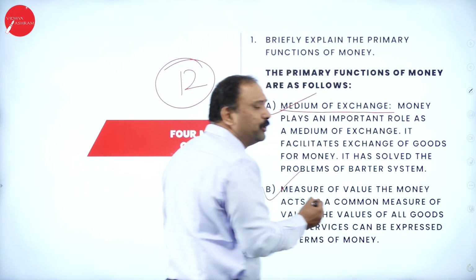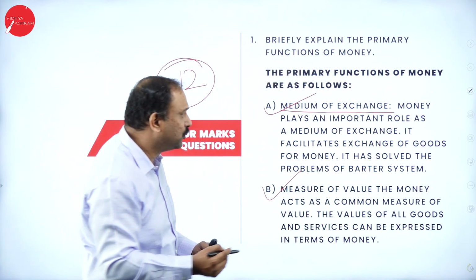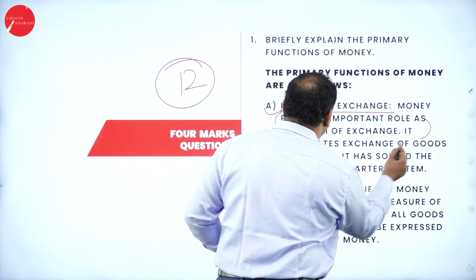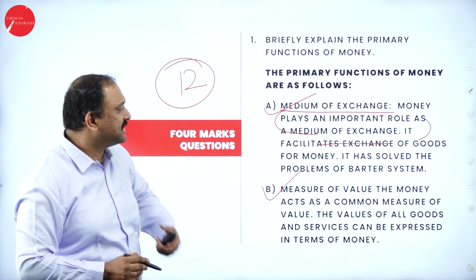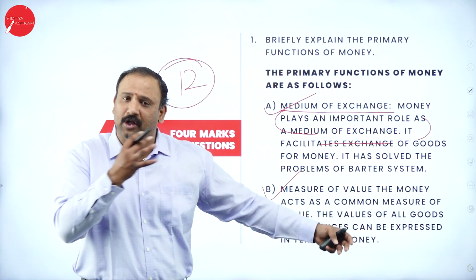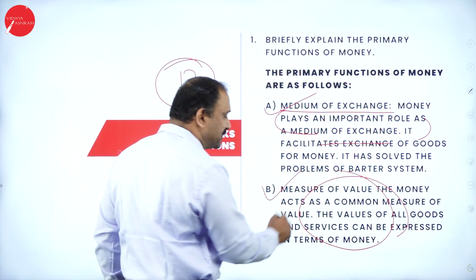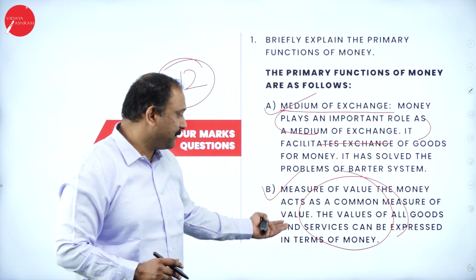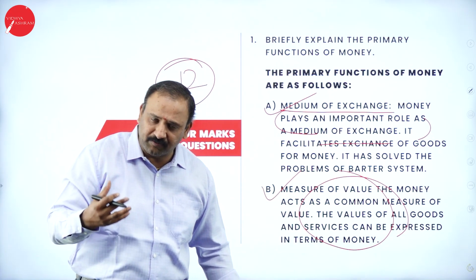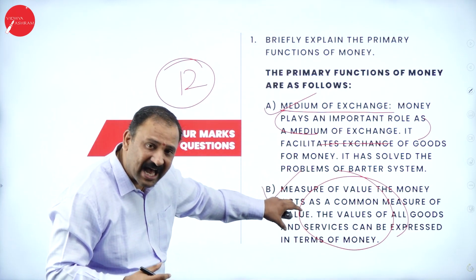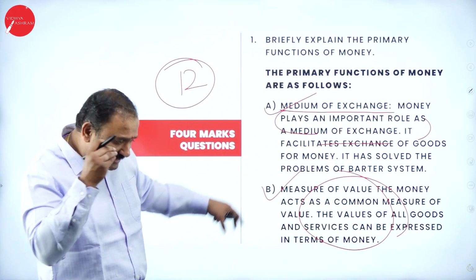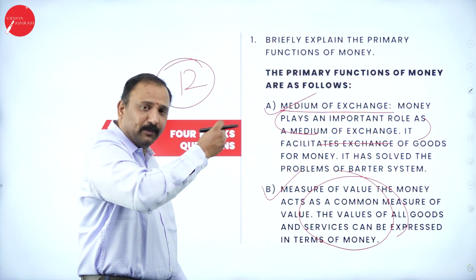So what I want you is that first try to put the subheadings. Medium of exchange. What do you mean by medium of exchange? How does it work? Money plays an important role as a medium of exchange. It facilitates the exchange of goods for money. It solves the barter system factor. It's a measure of value. It acts as a common measure. The value of goods and services can be expressed in terms of money. All those factors have to be brought in. Why? Because then only you will be able to get full marks, point number 1.